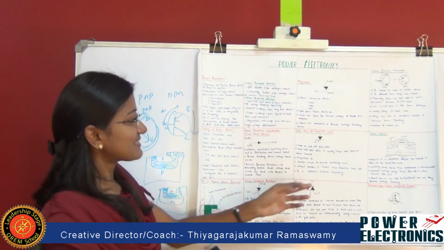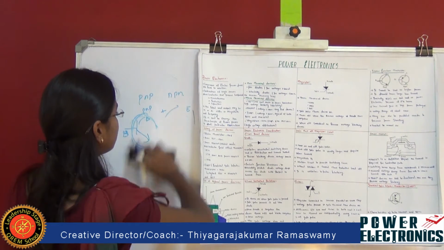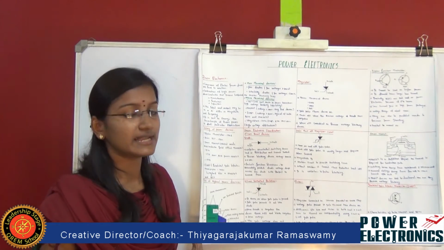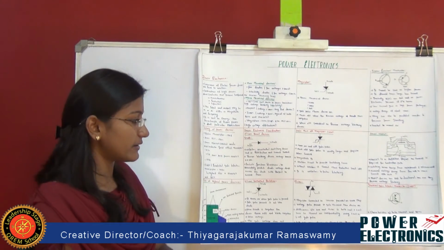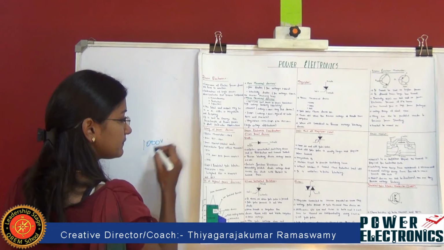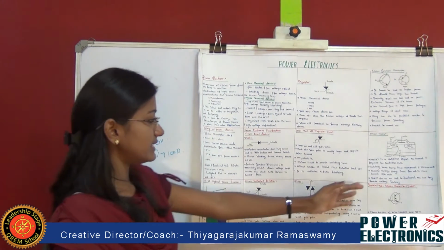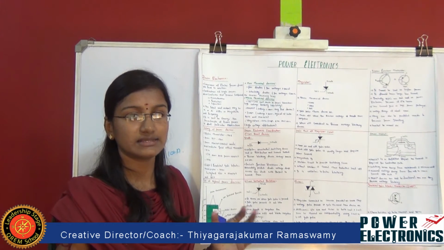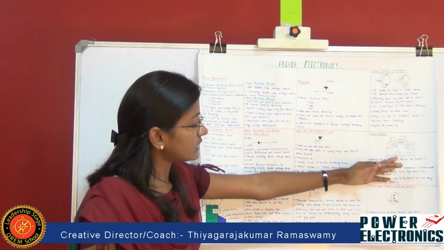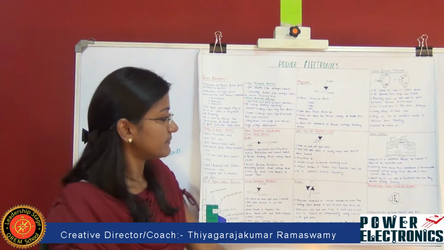Next we are going to see the power MOSFET. In the power MOSFET, we don't need any current for the conduction part, and the switching time ranges from some nanoseconds to some microseconds. It has a normal voltage of about 1000 volt, and the current tends to 100 amps. This MOSFET device is not a bidirectional device, it is a unidirectional device where it can perform only the switch on function. It also consists of an N region and a P region, connected to source, gate as well as drain.